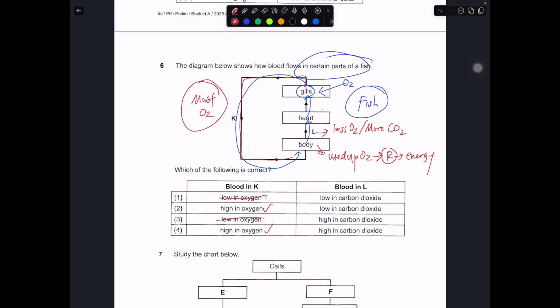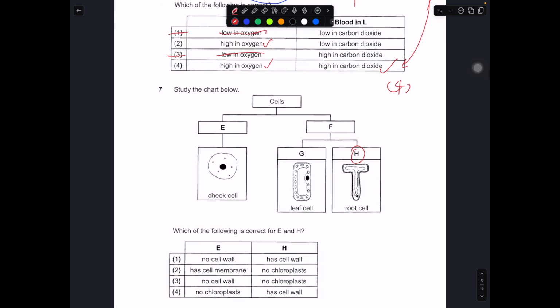So straight away, 1 and 3 are wrong. Okay, we are left with 2 and 4. Blood in L should be high in carbon dioxide, because the body would have already used up most of the oxygen for respiration to release energy. Blood leaving should have less oxygen, more carbon dioxide, as mentioned previously. So this should be number 4. So 6 is 4. Okay, so let's move on to this part.